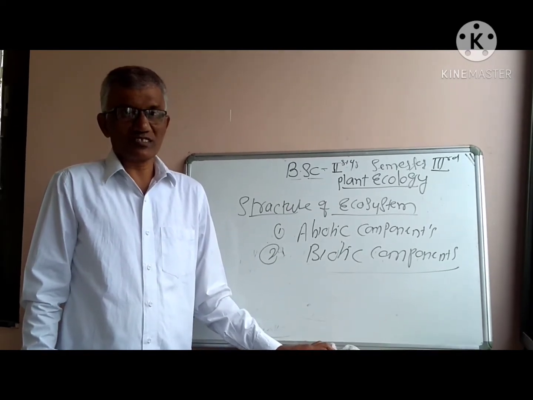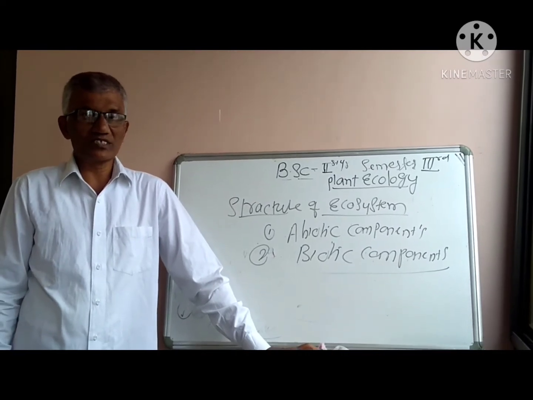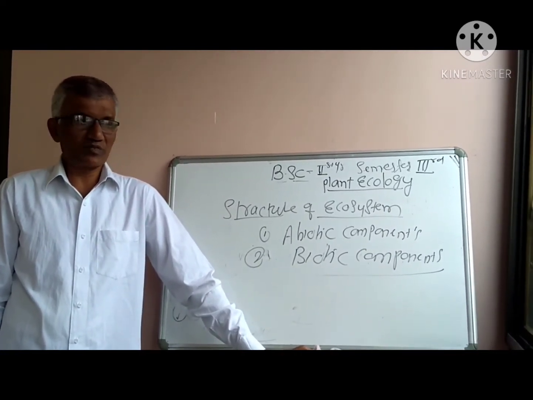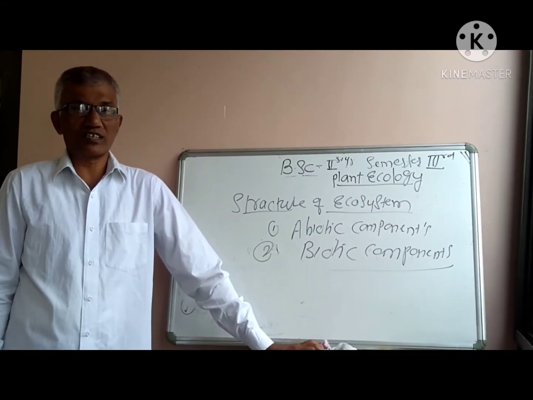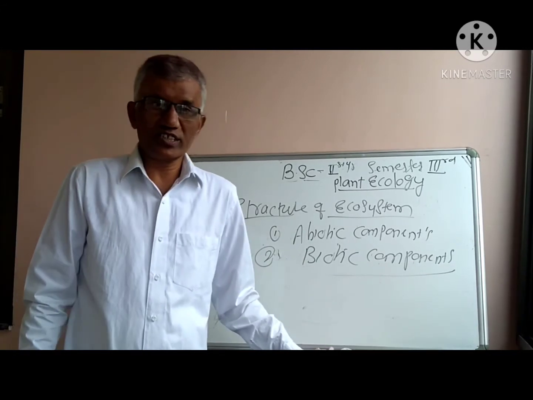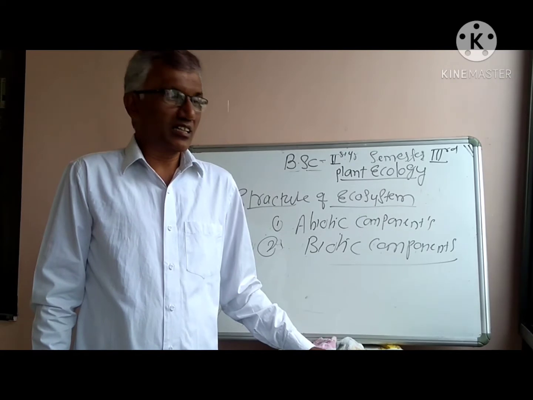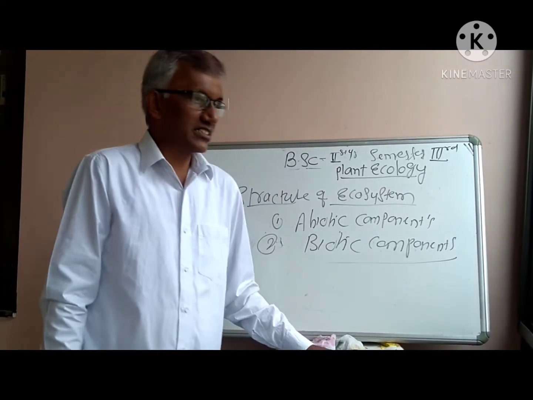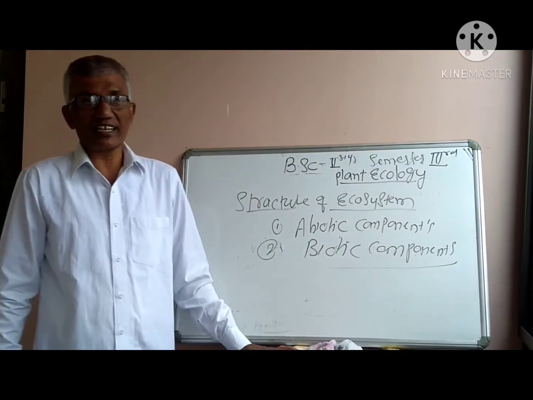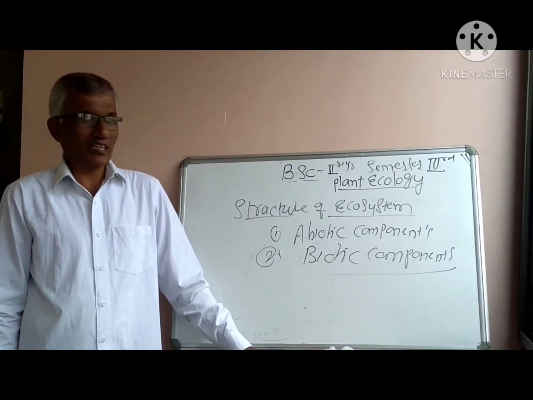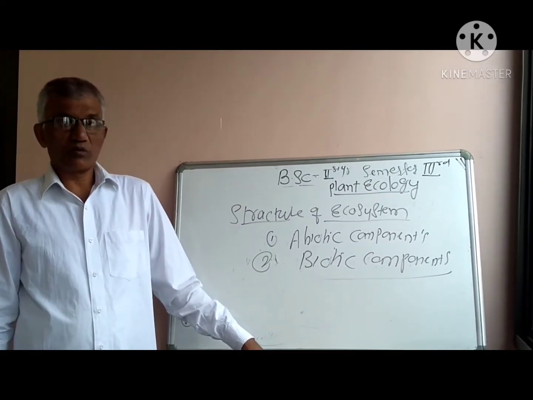These producers require these inorganic elements: nitrogen, phosphorus, potassium, calcium, etc. Nitrogen is a major source for the formation of proteins, amino acids, etc. Nucleic acids are also made up from nitrogen. So directly or indirectly, these inorganic elements play an important role for the growth and development of biotic components.